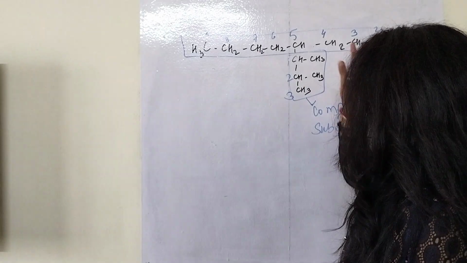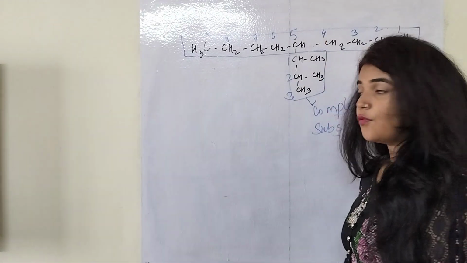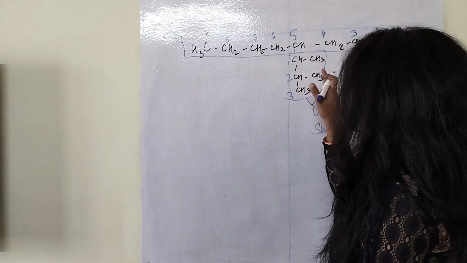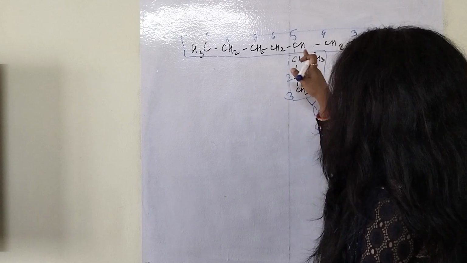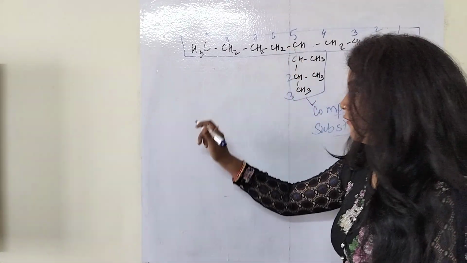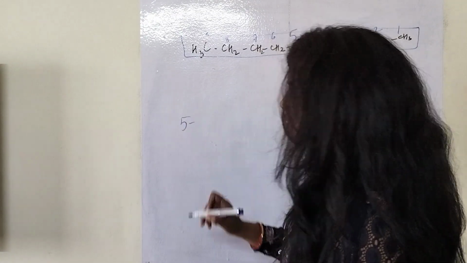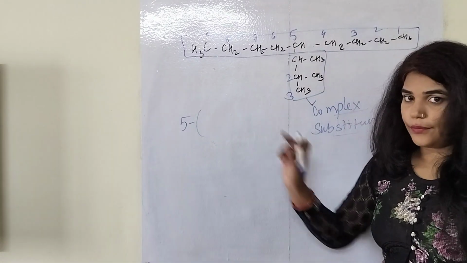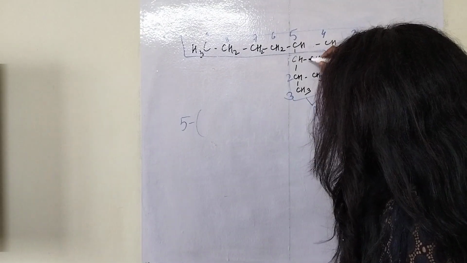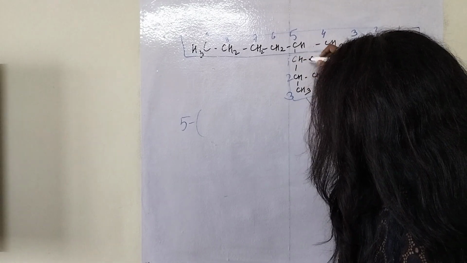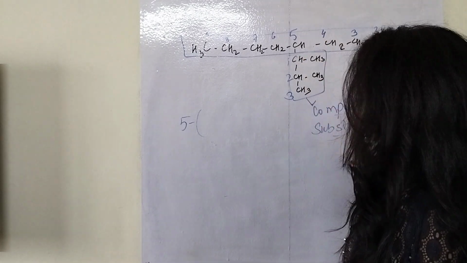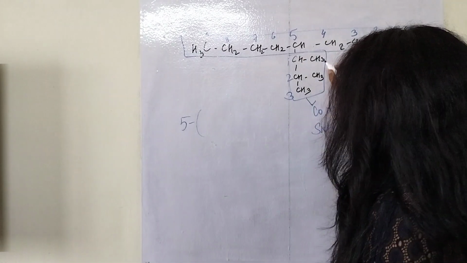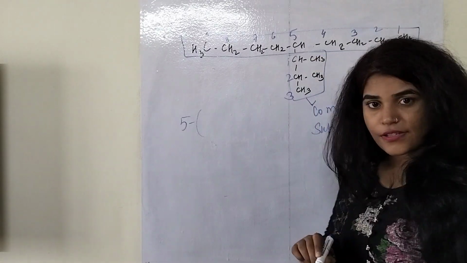Okay, now we have to write the nomenclature of this compound. So what will be the name? First we will see this substituent gets at which number of the longest carbon chain? 5. So 5 आ गया. अभी हमें इस substituent का नाम लिखना है, तो मैंने ब्रैकेट डाल दिया है. I have put a bracket. Now there are 2 methyl groups attached to this longest carbon chain. यहाँ पे भी हमें longest carbon chain लिखना रहेगा, ठीक है? So 2 methyl groups are attached to this longest carbon chain.